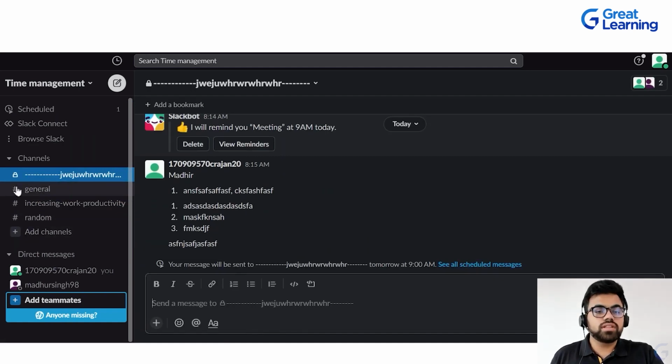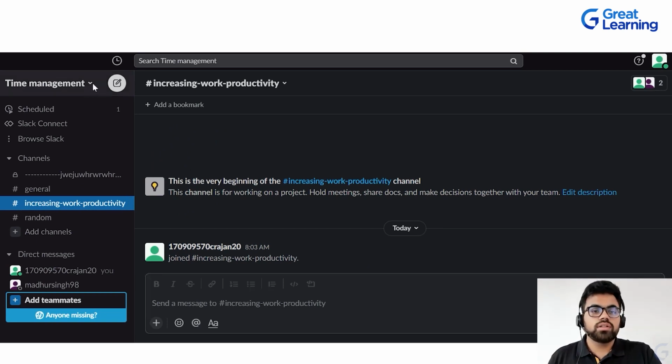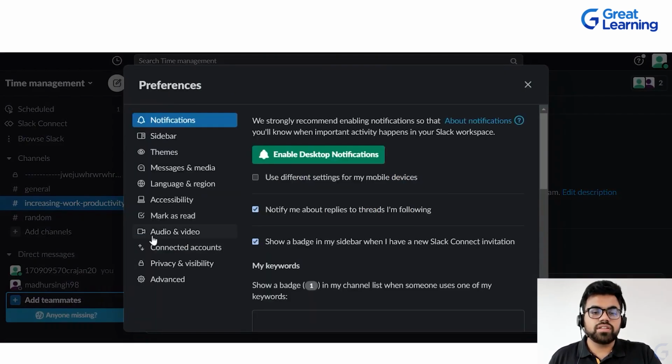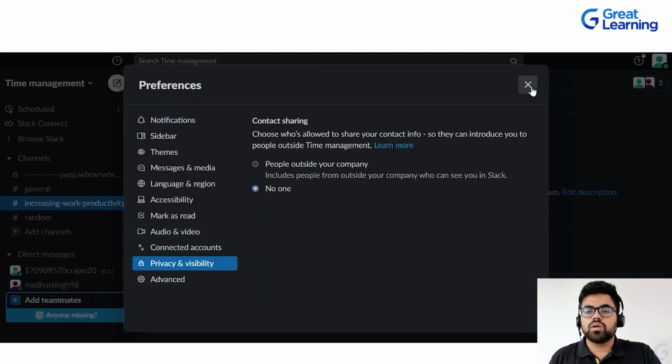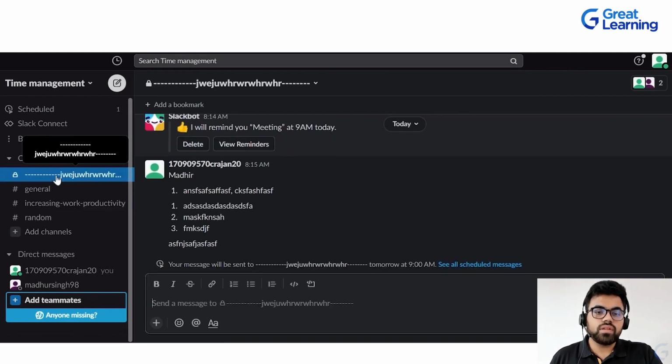Now the channels with hashtags right next to them are open to everyone outside the organization also. As I already mentioned, if you want to restrict that, you can go to the downward arrow, preferences, privacy, no one. So apart from your organization, no one else can see. And if you want to make a channel private to only the individuals that you want, then you can create the channel and make it private, right? So all these things can be done.